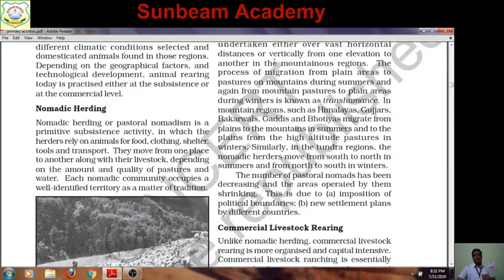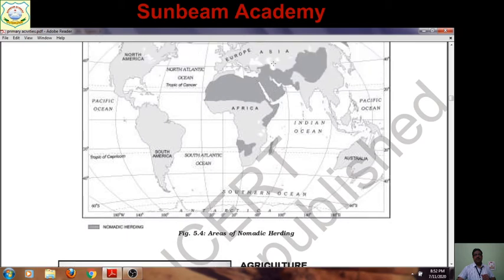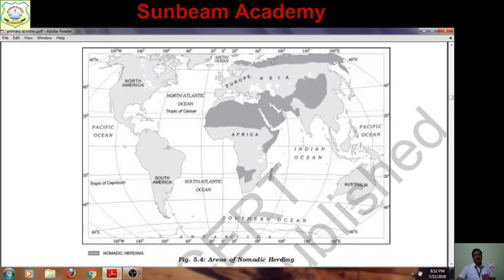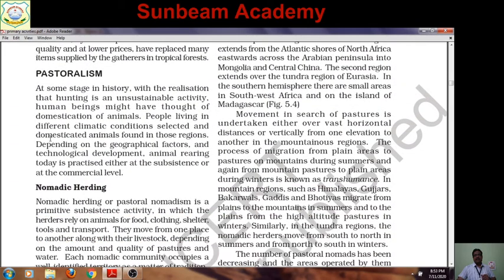Now see the map. Areas of nomadic herding. This is the map showing areas of nomadic herding. You can see this part. This is the tundra region. Reindeer are reared here. This is Africa, the Arabian Peninsula and interior Asia up to Mongolia. In South Tropical Africa, after that you can see this region here. So these are the three main regions where pastoral nomadism is carried out.